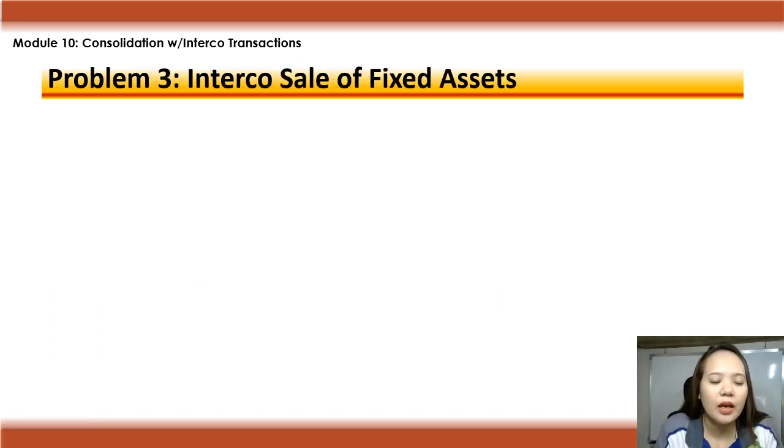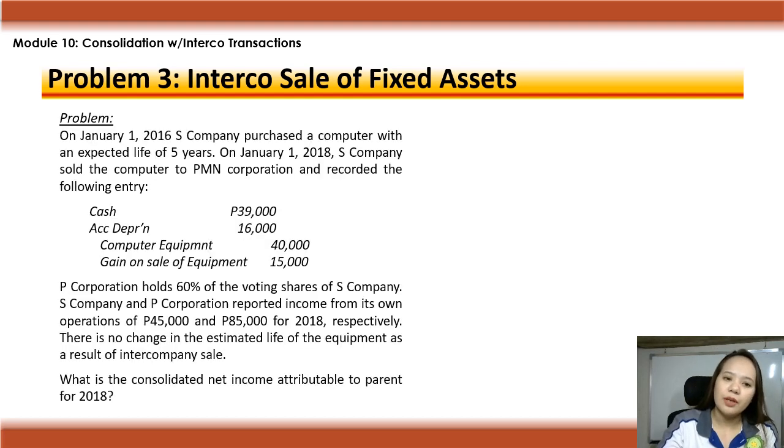Okay? Okay, third problem, intercompany sale of fixed assets. Fixed assets naman tayo ngayon. The question is, what is the consolidated net income attributable to parent in 2018? Yung equipment or computer to eh. Yung computer, originally, binili siya ni S Company in 2016. Tapos, binenta niya in 2018 to P Company.